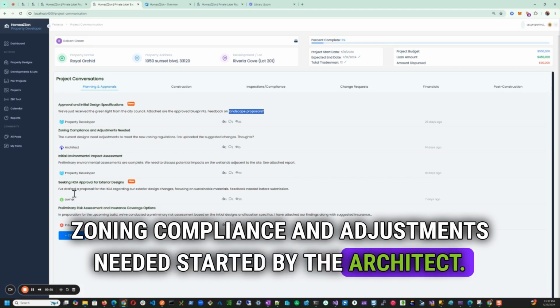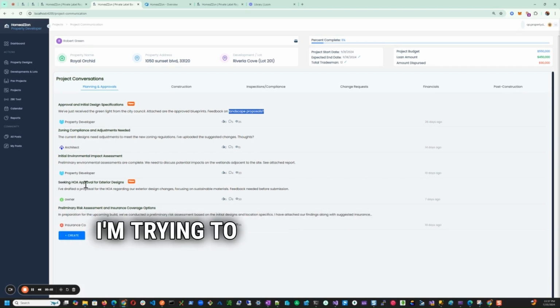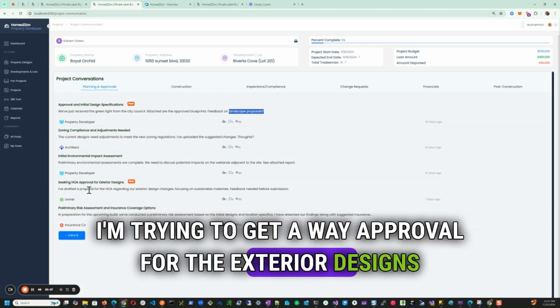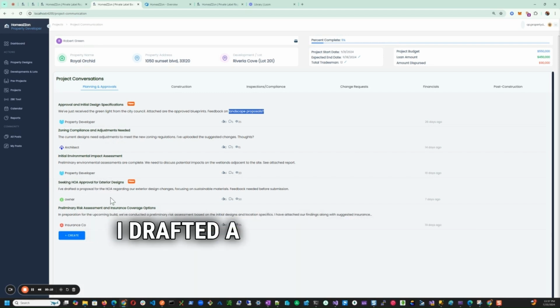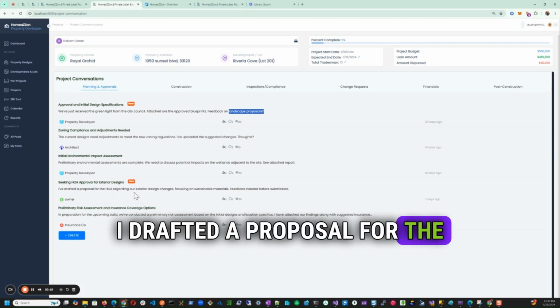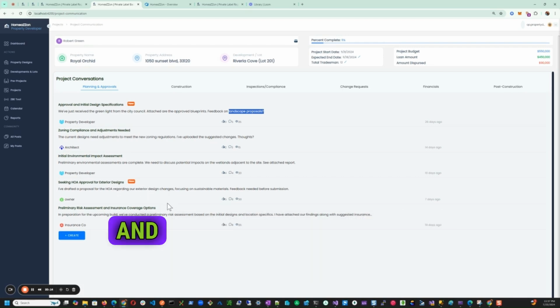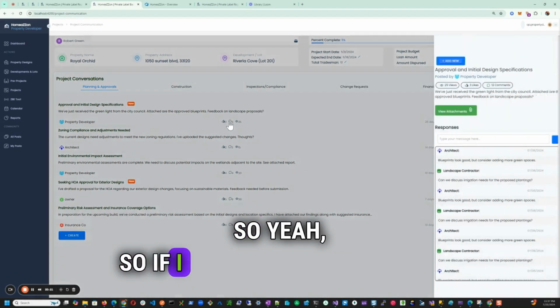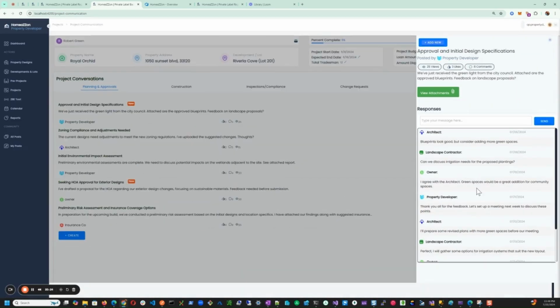Started by the architect. The owner was saying, hey, I'm trying to get HOA approval for the exterior designs. And the homeowner saying, hey, I drafted a proposal for the homeowner association. And we do have a homeowner integration feature as well that we'll get to later. So if I wanted to, take a look at that chat.